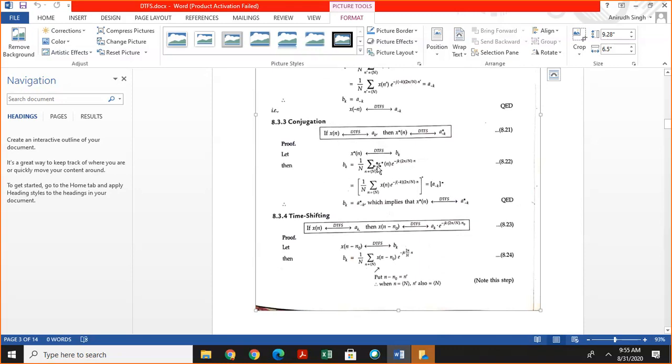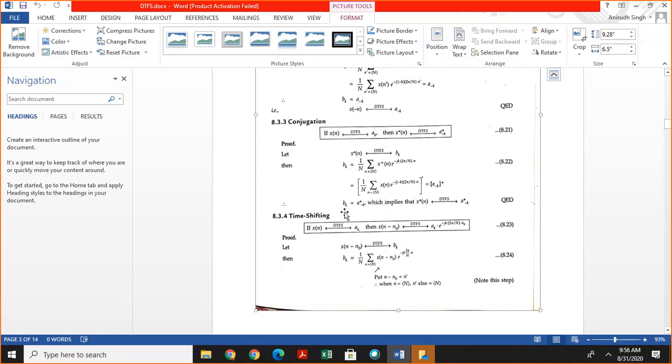Simply substitute the conjugate of x of n, and you can write this expression with the conjugation here, this minus is changed into plus, and this plus is changed into minus jk, and you can see that it can be written as the conjugate of a minus k.